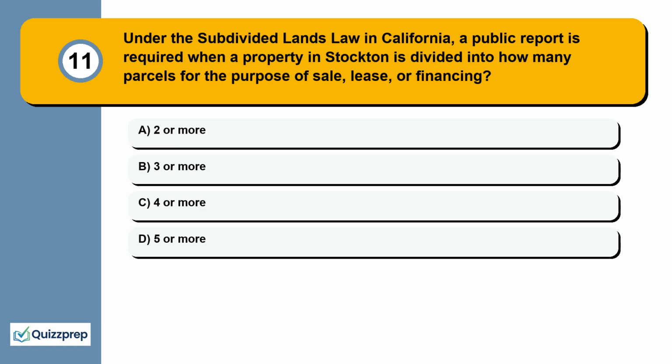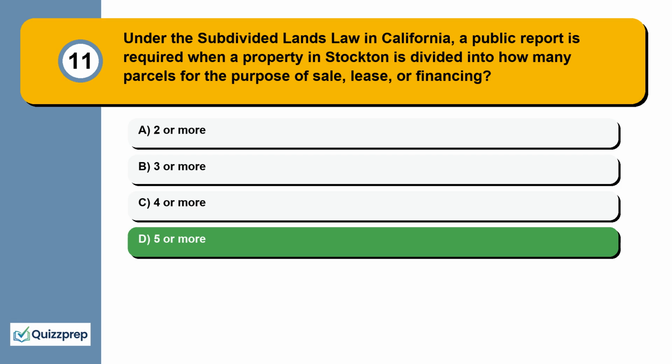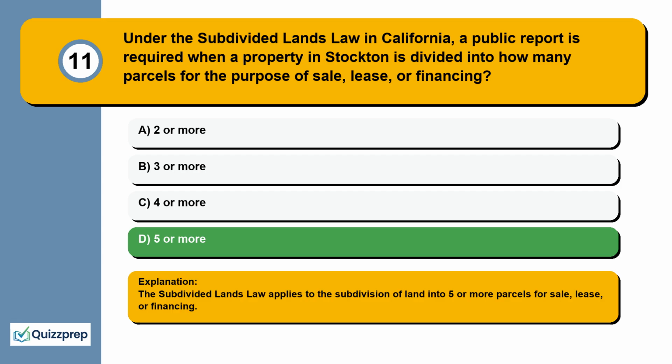Question 11. Under the Subdivided Lands Law in California, a public report is required when a property in Stockton is divided into how many parcels for the purpose of sale, lease, or financing? 2 or more, 3 or more, 4 or more, 5 or more. The Subdivided Lands Law applies to the subdivision of land into 5 or more parcels for sale, lease, or financing.